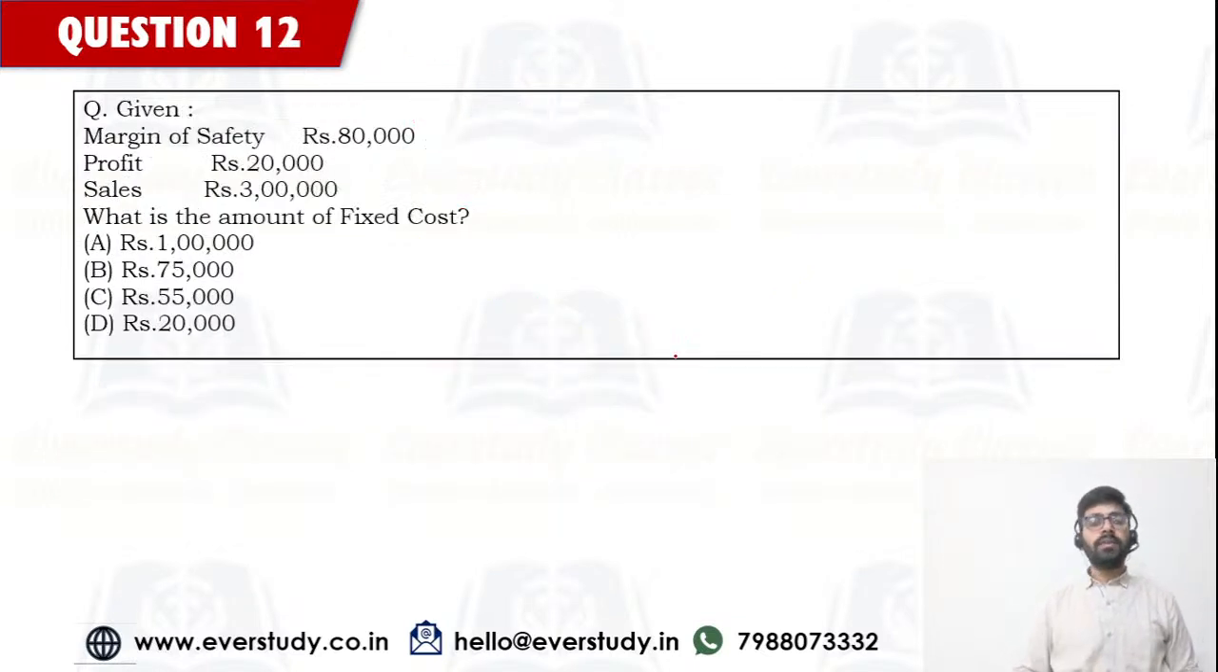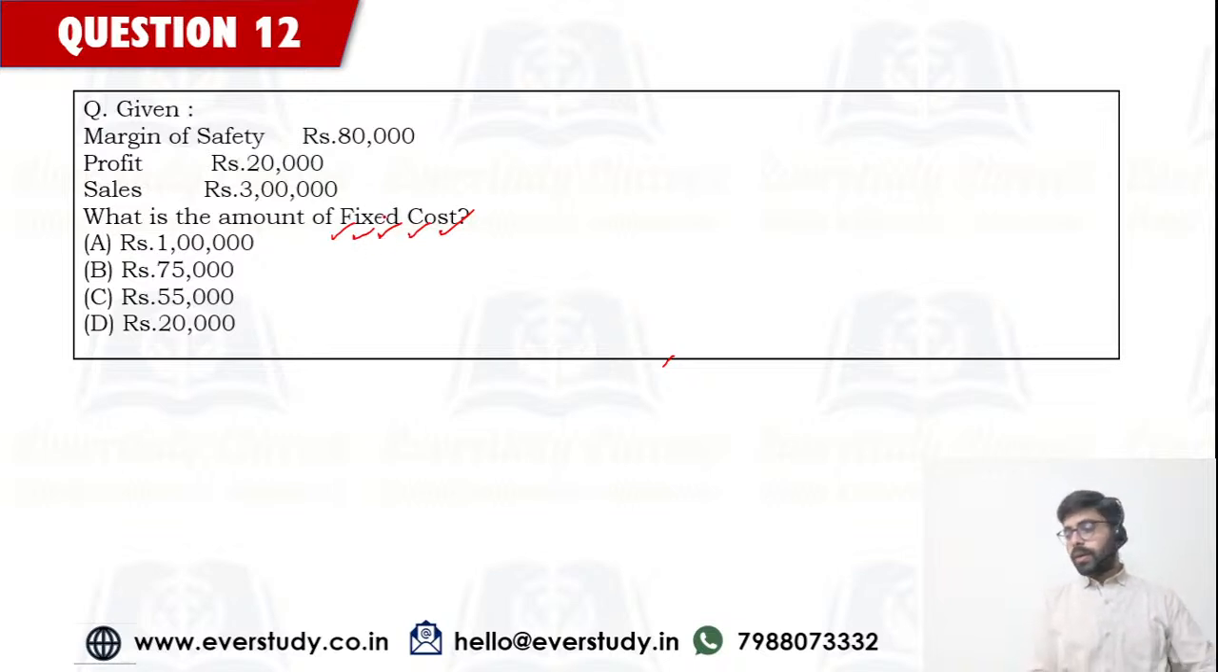Perfect answer, guys. Now, here is another question for you guys related to marginal costing. Let's see if you can solve it. Let's see if you can solve this one. We are given margin of safety, profit and sales, and we have to find the amount of fixed cost.